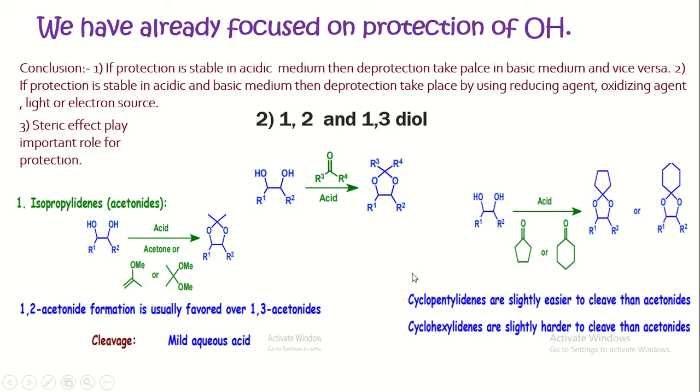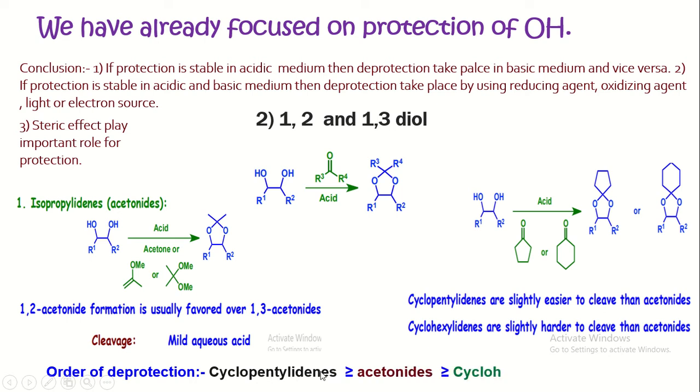Therefore, the order of deprotection of 1,2 or 1,3-diol is cyclopentylidene, easily deprotected than acetonoid, than cyclohexylidene.